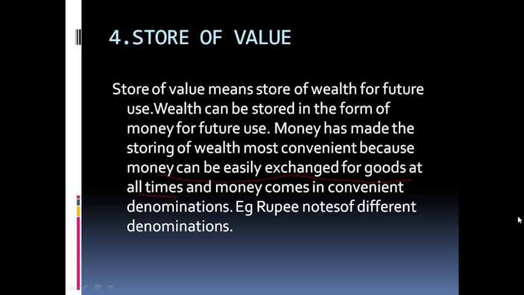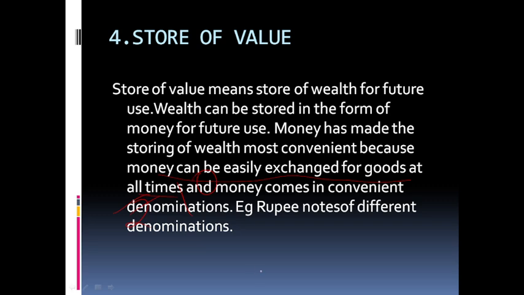Next is what? Money comes in convenient denominations. Means if you want to pay 100 rupees, you can pay 100 rupees. If you want to pay 10 rupees, you can pay 10 rupees. Or if you want to pay 5,000 rupees, you can pay 5,000 rupees. Because we have various denominations. Denomination means what?